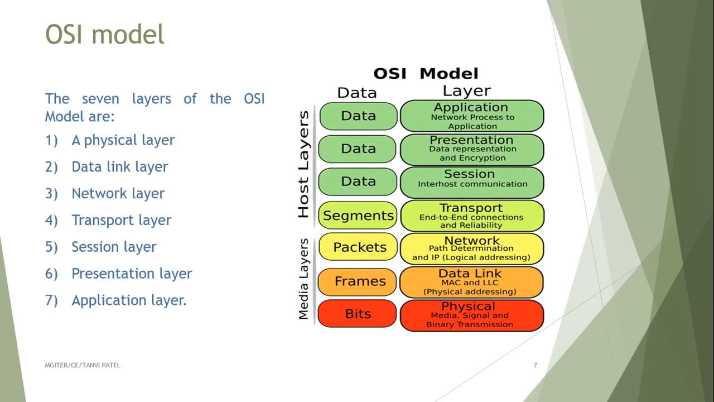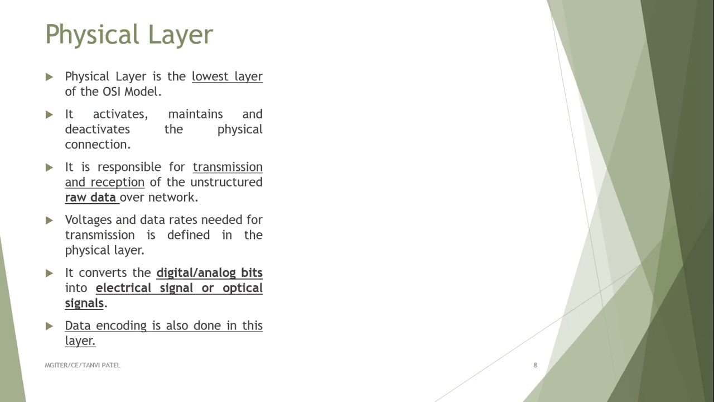The 7 layers of the OSI model are: first the physical layer, second the data link layer, then the network layer, transport layer, session layer, presentation layer and application layer. Here in the figure you can see the OSI model and the different layers, and the data which is sent in the different layers, with their working process defined.